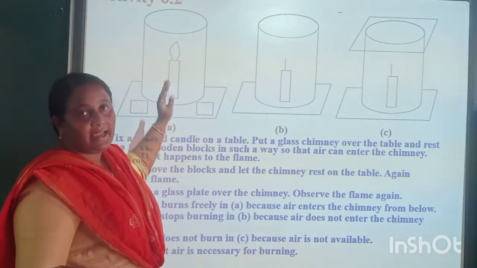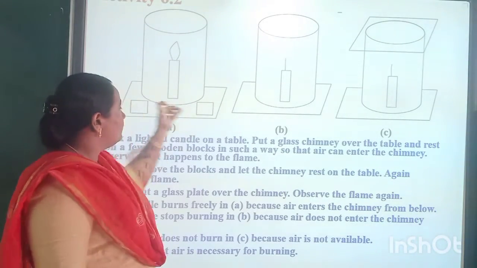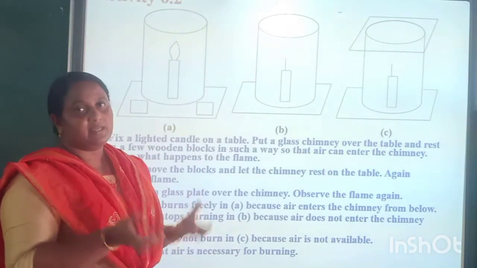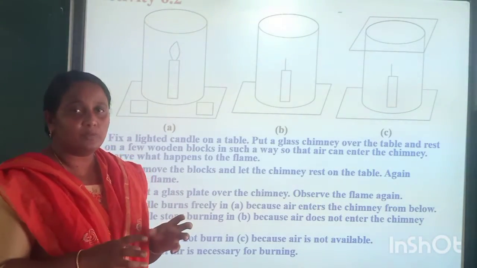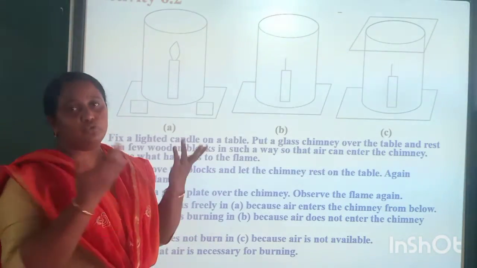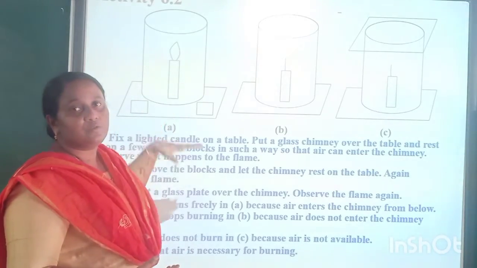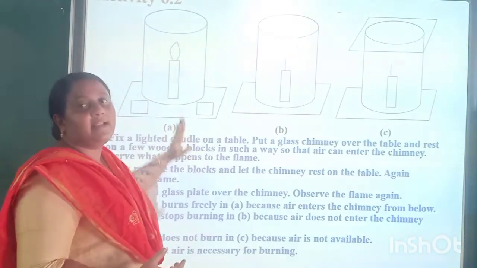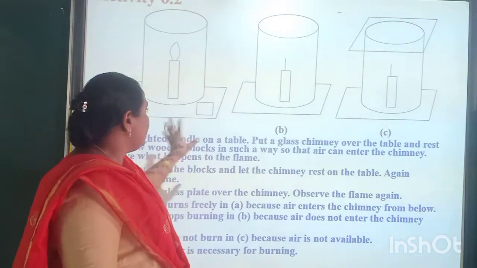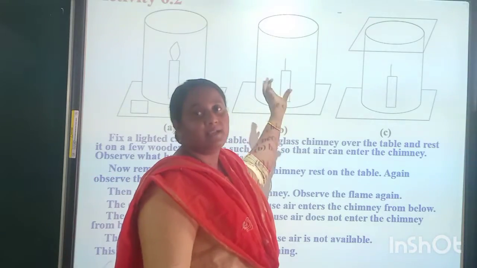To place a candle on a table. Here, first on the table there are wood pieces and the chimney is placed over those wood pieces. Why are they placed over such wood pieces? Because the air flows easily into the chimney, the glass. The air is entering this glass. After that, remove the wood pieces and then place the glass.